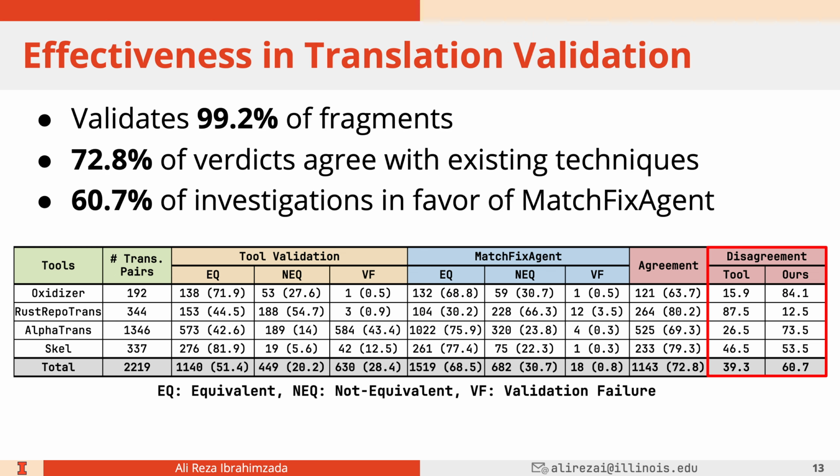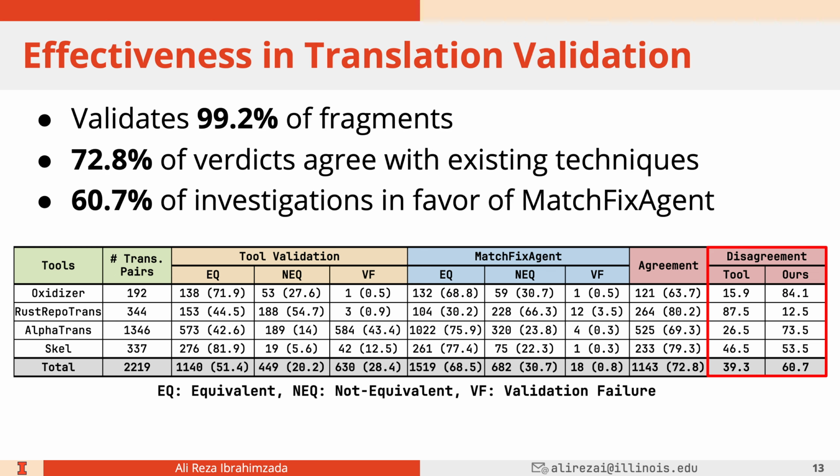In order to better understand disputes and who is saying the right thing, we created a sample of about 145 cases across all tools. And we had 2 human investigators who tried to do a manual investigation, a human study, on these samples. At the end of the day, we found out that about 60.7% of those dispute cases actually resolve in favor of MatchFixAgent. So that shows the superiority of MatchFixAgent in terms of translation validation.